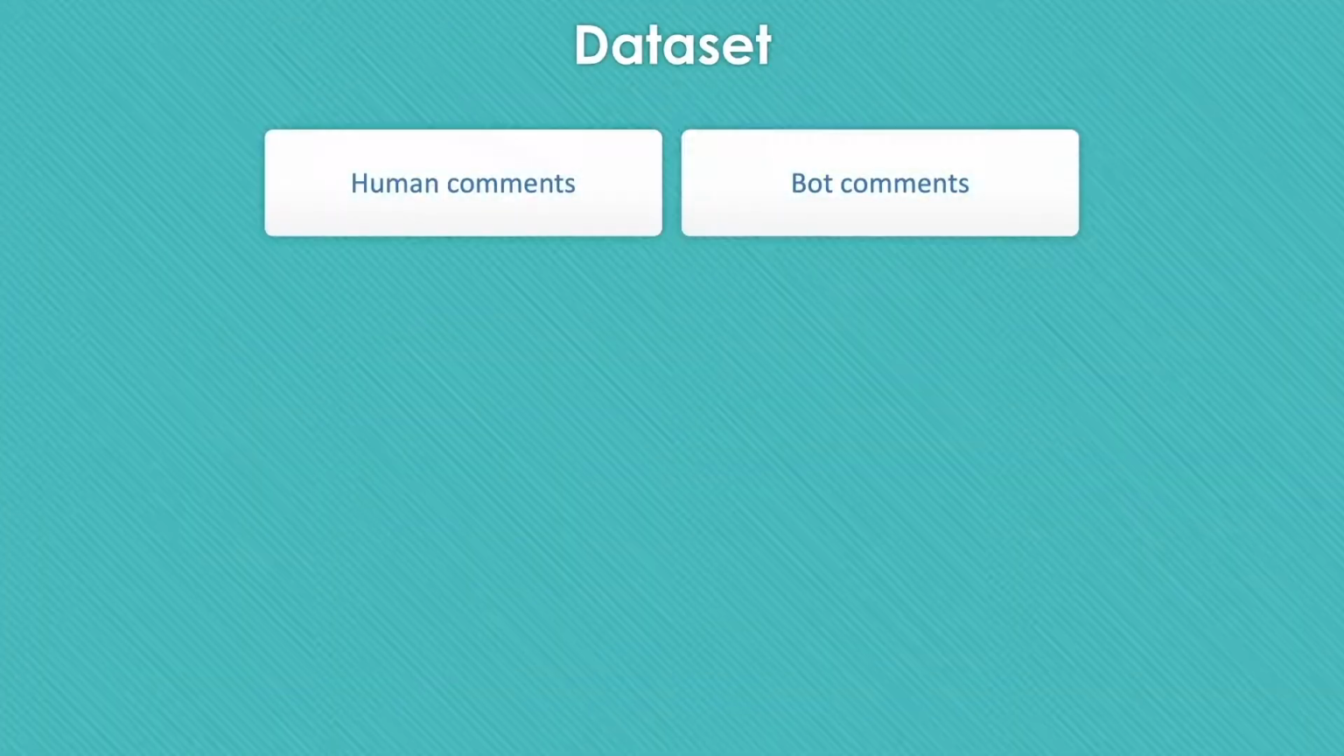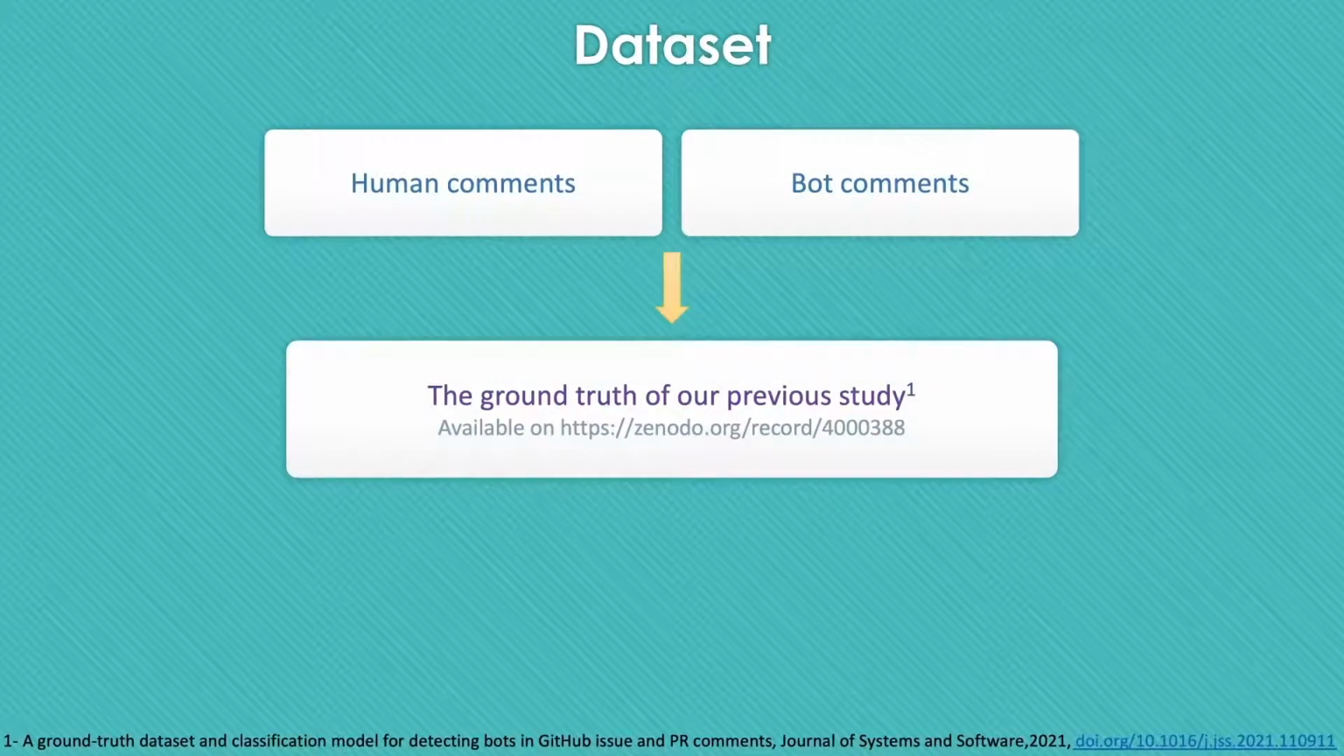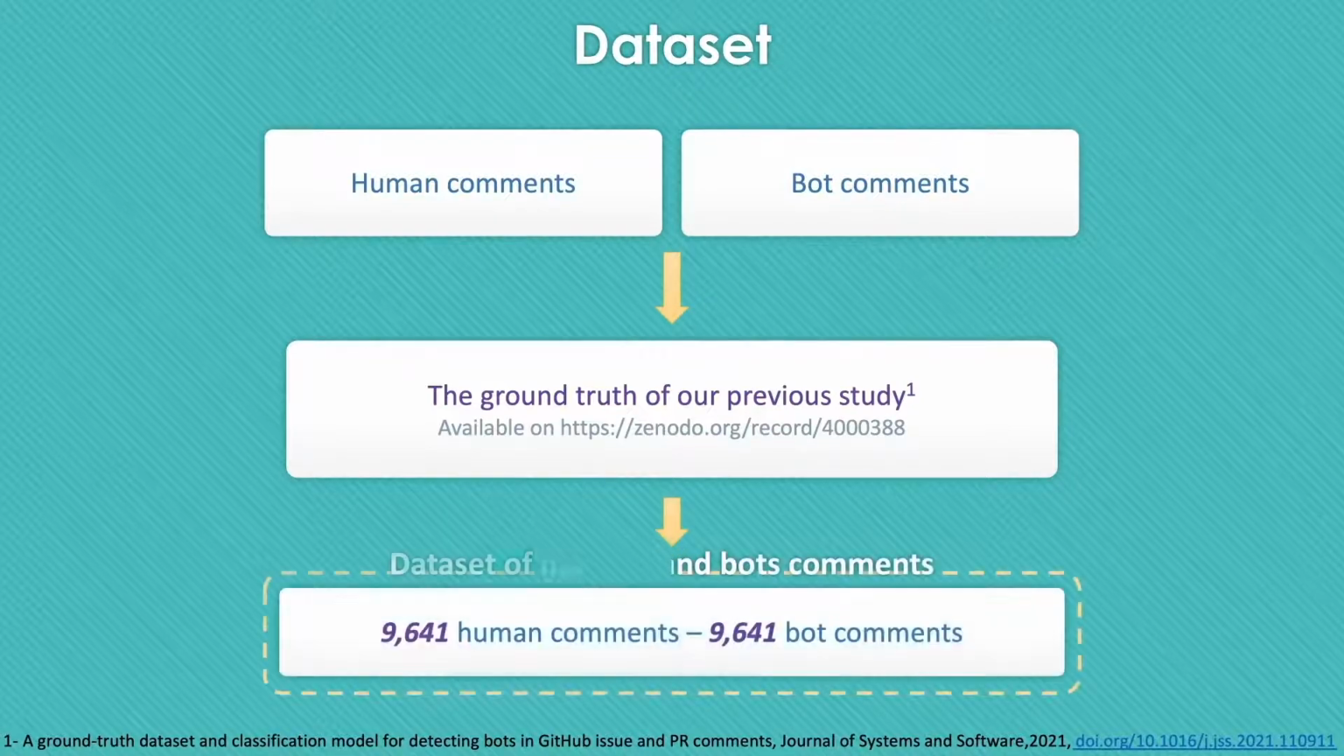To create a model to classify bots and humans based on the content of their message, we need a dataset of human and bot comments. To conduct this study, we used the ground truth dataset of our previous study, which was recently published in the Journal of Systems and Software. We picked 9,641 bot comments from the ground truth dataset of our JSS paper and randomly selected the equal size of human comments to form an appropriate and balanced ground truth dataset for this study.